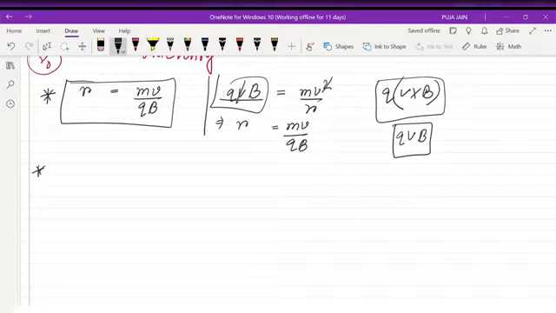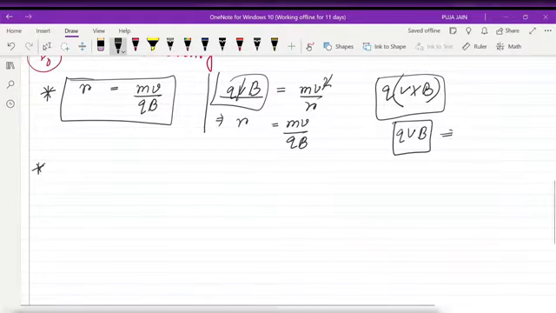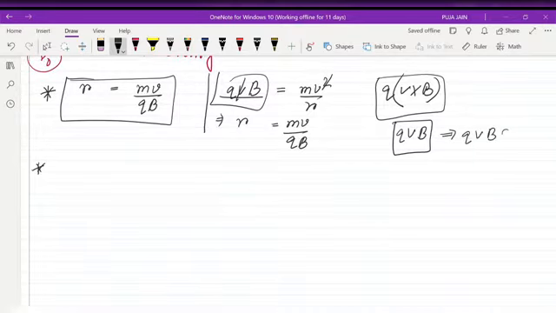If this is not 90 degree, because sine 90 is 1, then we will get qvB sine theta. So if my velocity and the magnetic field are making an angle theta which is not equal to 90 degree, then Lorentz force is equal to qvB sine theta. That must be equal to the centripetal force, mv square by r, which is the centripetal force.